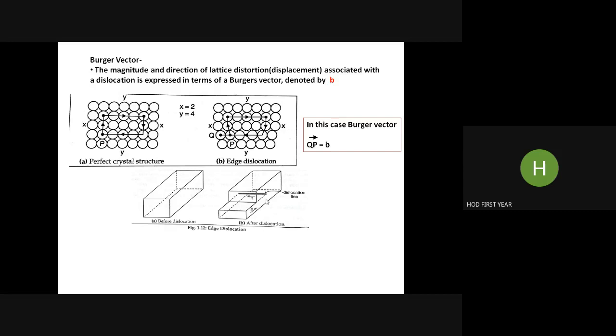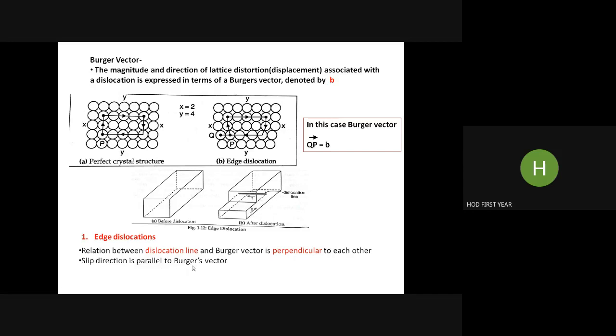So direction is this. You will find there is a perpendicular relation between the dislocation line and Burger's vector. So these are the features. The relation between the dislocation line and Burger's vector is perpendicular to each other. This is the dislocation line, and this is Burger's vector. So they are perpendicular to each other.